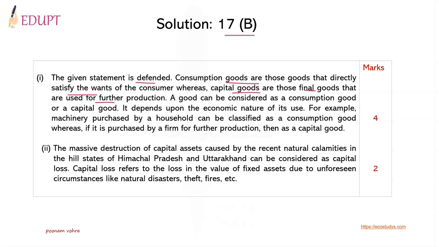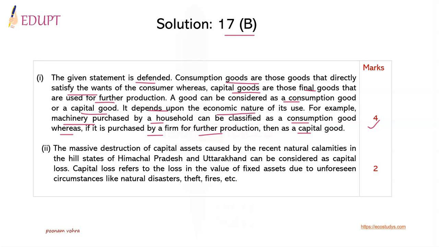So a good can be considered as a consumption good or a capital good. It all depends upon the economic nature of its use. For example, machinery purchased by a household can be classified as a consumption good, whereas if it is purchased by a firm for further production, it is a capital good. So 4 marks are allotted: 1 for writing what is a consumption good and 1 for writing what is a capital good. Then 1 mark is given for its brief explanation and 1 mark is given for an example to justify what you have written.